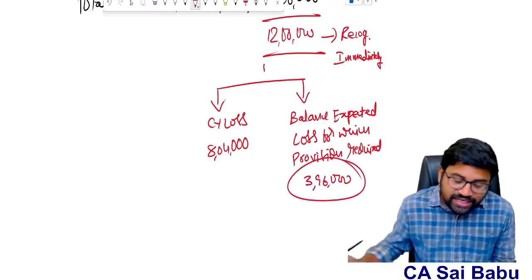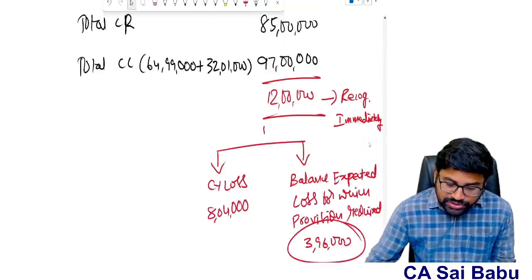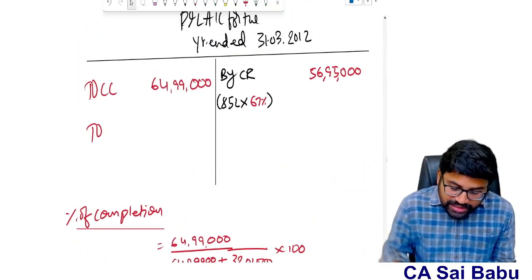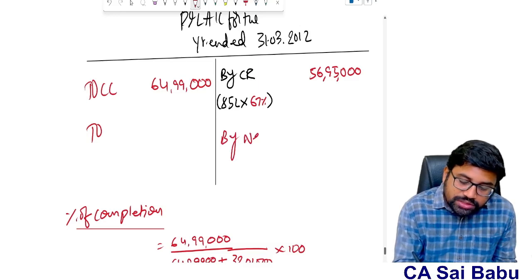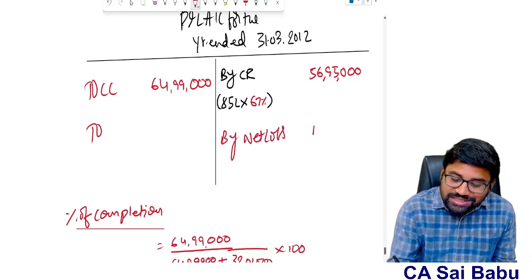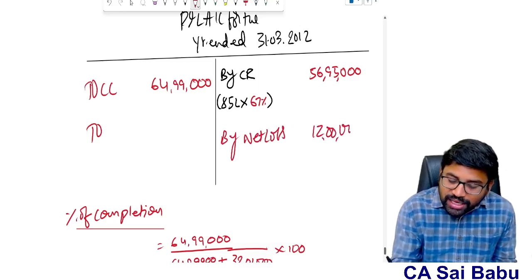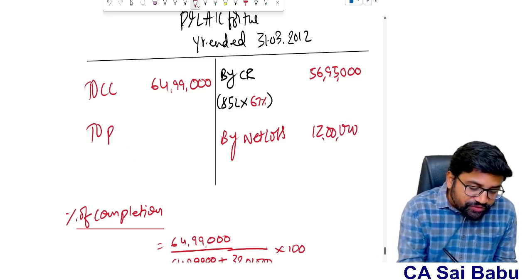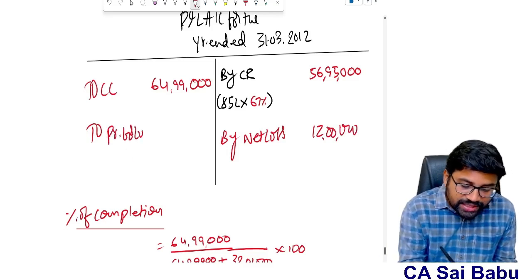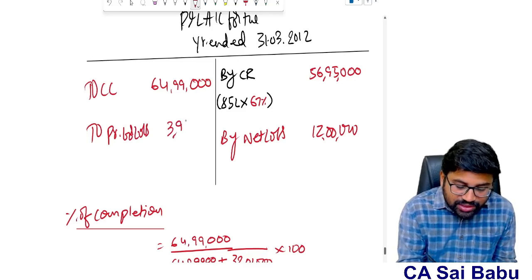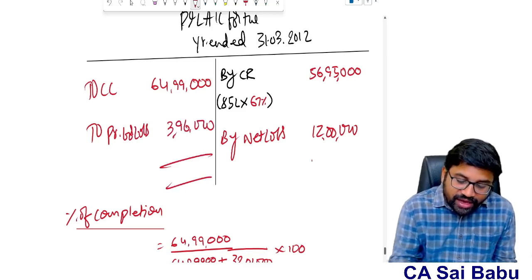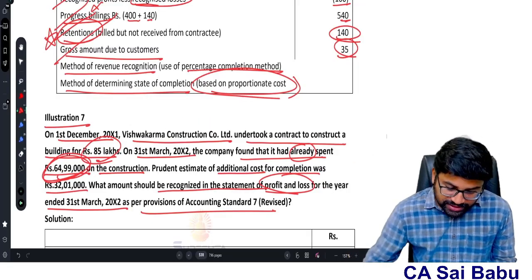So for 3 lakh 96,000 we need to create a provision, and the total loss we need to recognize is 12 lakhs. In this 12 lakhs, what is the provision for loss? 3 lakh 96,000 is the provision we need to create. I think this is the answer for this question, sir.